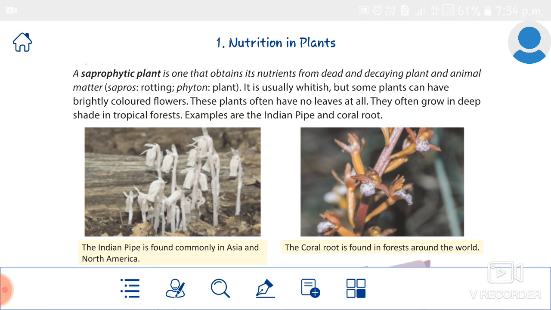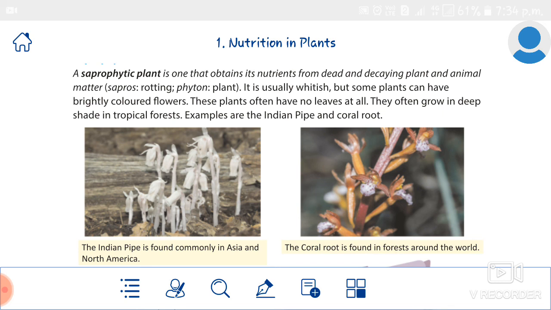These substances are soluble in water, and the roots of plants absorb them along with water. Understand that? That is saprophytic plants.